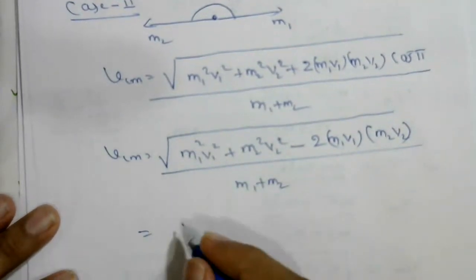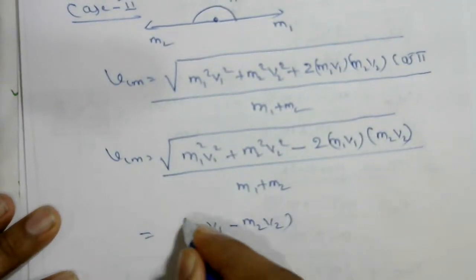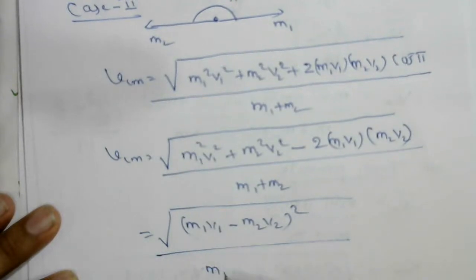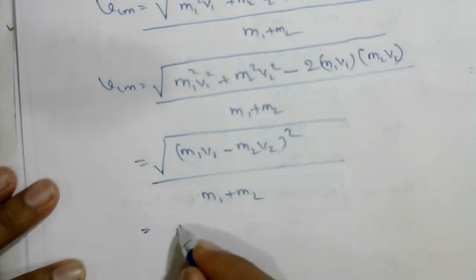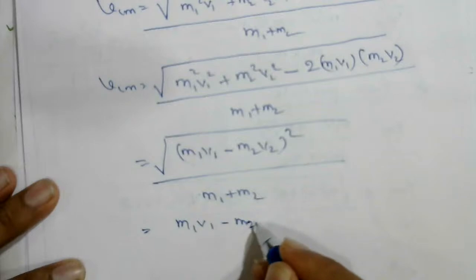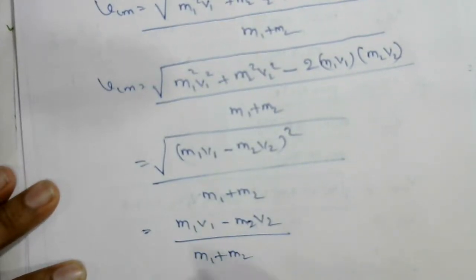So a minus b whole square, we can write m1 v1 minus m2 v2 whole square. Square root as it is, m1 plus m2. So this square gets cancelled: m1 v1 minus m2 v2 upon m1 plus m2.